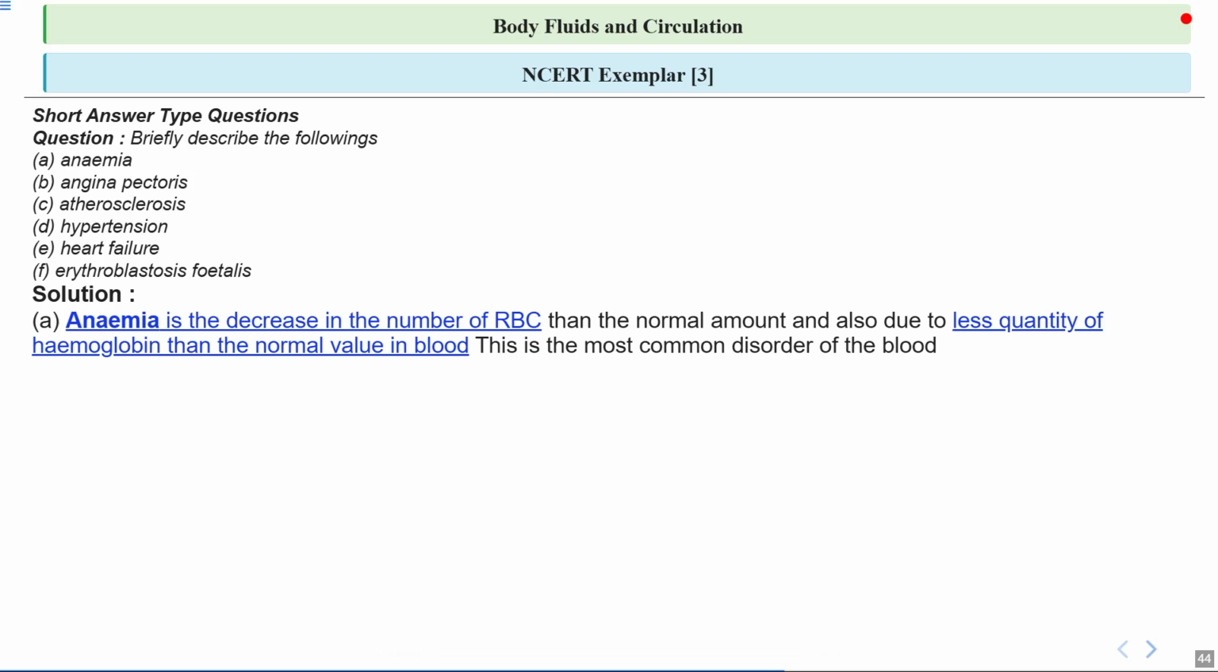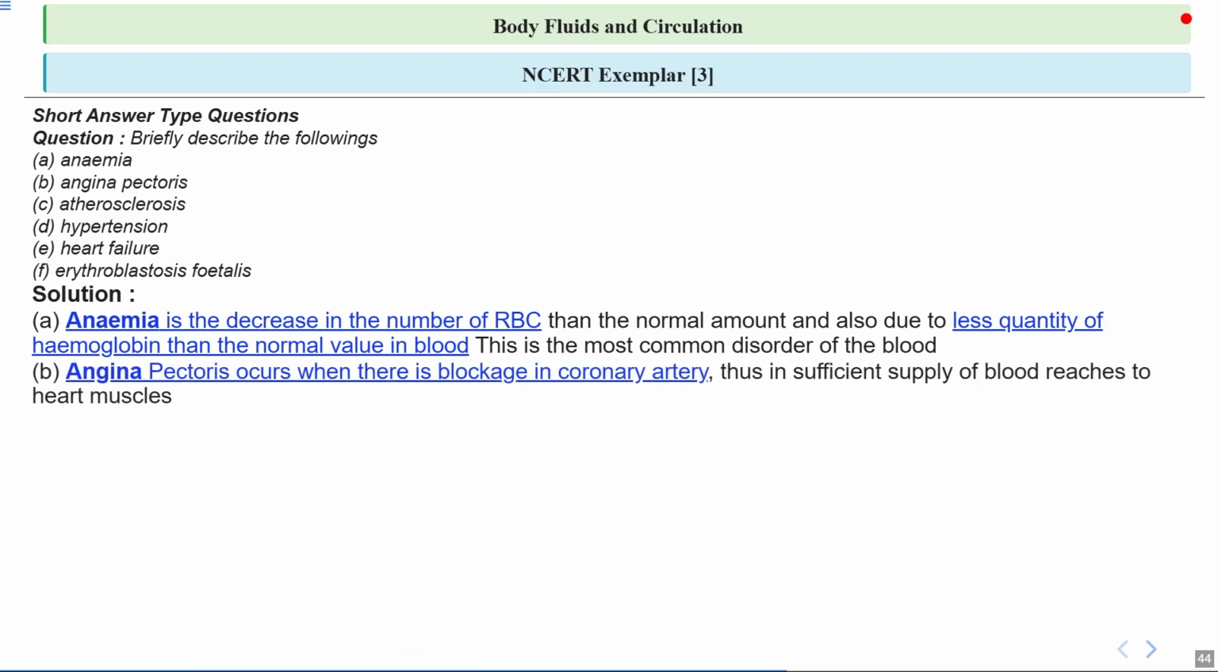Talking about anemia, anemia is a decrease in the number of RBCs than the normal amount, and it is due to less quantity of hemoglobin than the normal value in the blood. This is a very common disorder of the blood. Then angina, scientifically we call this angina pectoris.